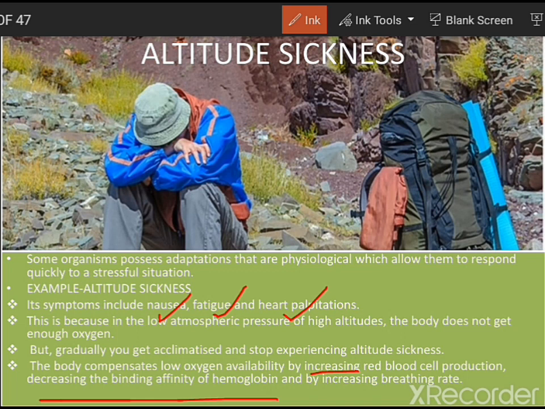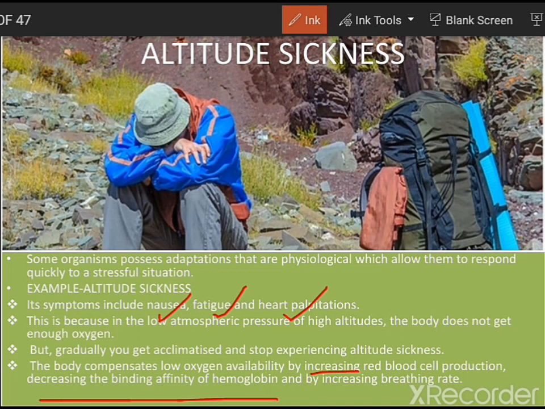What are the reasons for this? Number one is that the affinity towards oxygen is reduced. Number two is that the RBCs are having lesser affinity towards oxygen. And the third one is that there is an increased number of RBCs which are produced, and the availability of oxygen is very less.